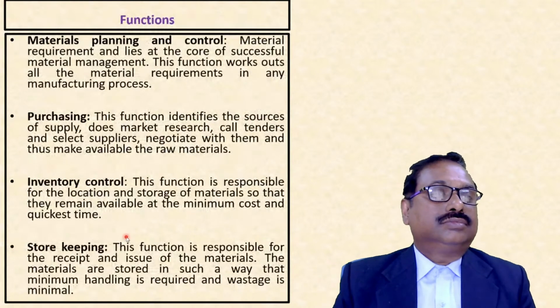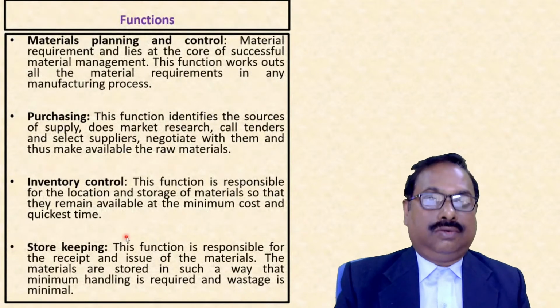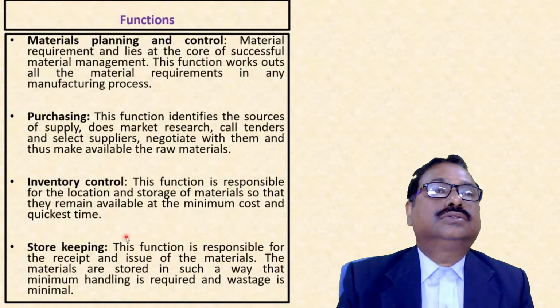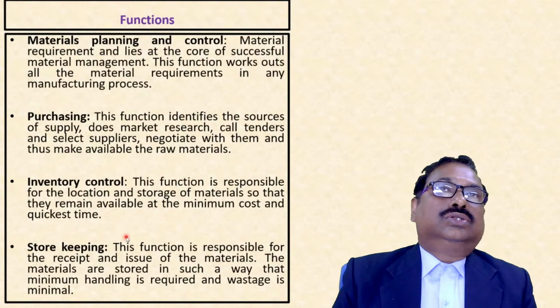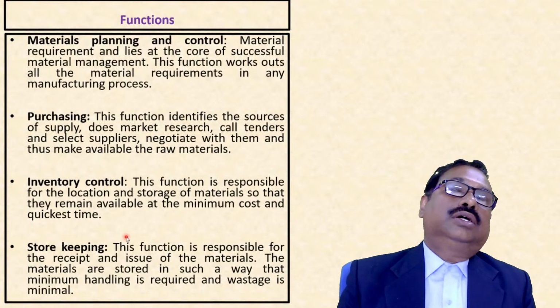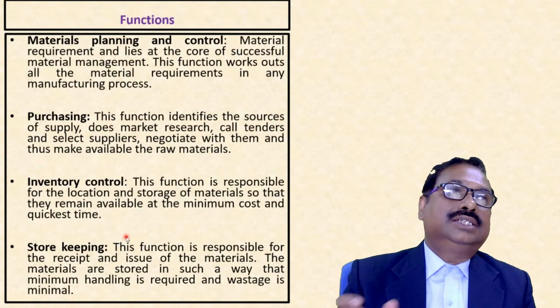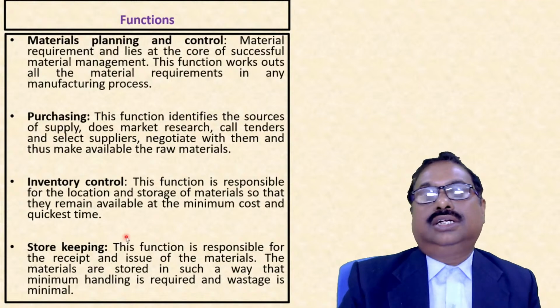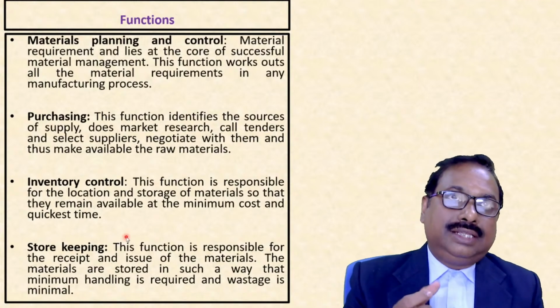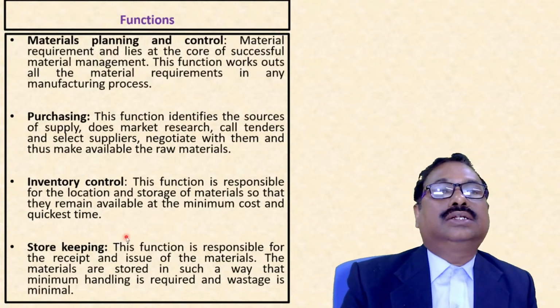And there are the functions of materials management. First, obviously, is the planning. So our sales and marketing team, they give that this is the plan. This will be the forecasted demand. So according to that, we have to plan.